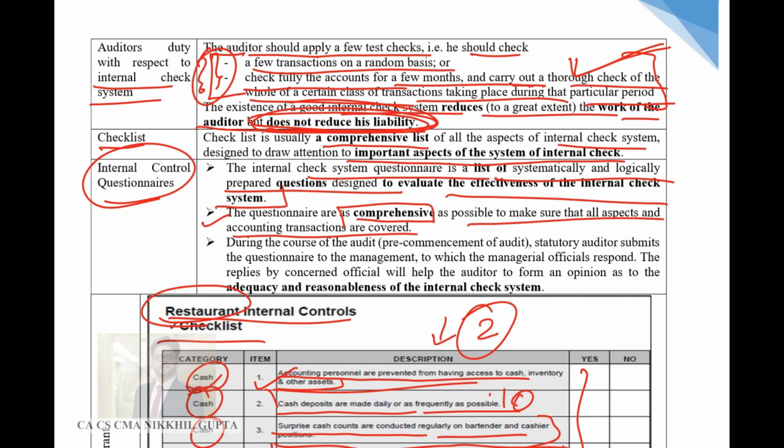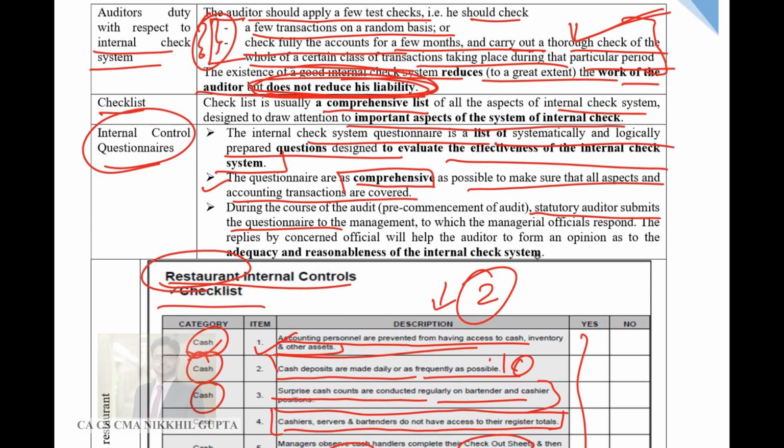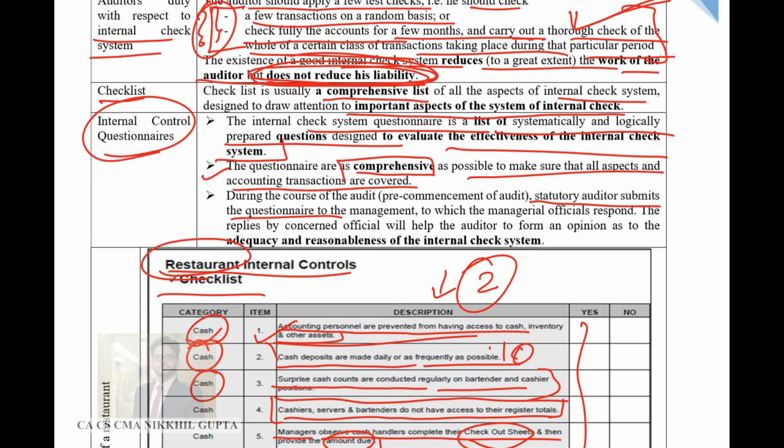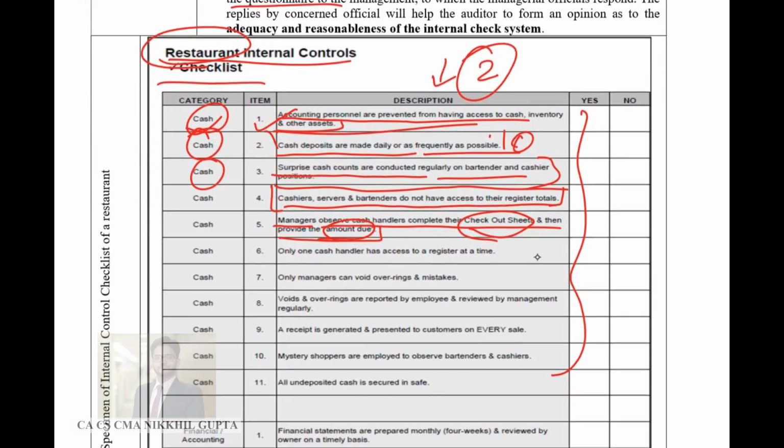During the course of audit, pre-commencement of audit, statutory auditors submit questionnaires to the management. Now, the statutory auditor will submit the questionnaire to the management, and the managerial officers should respond to these questionnaires. The replies by the concerned official will help the auditor to form an opinion as to the adequacy and reasonableness of the internal check system. So by reading these questionnaires, the auditor will get a fair idea of whether the controls are working fine or not, or is the management misappropriating their assets or cash by using faulty internal control systems. This will be apparent from the internal control questionnaire.